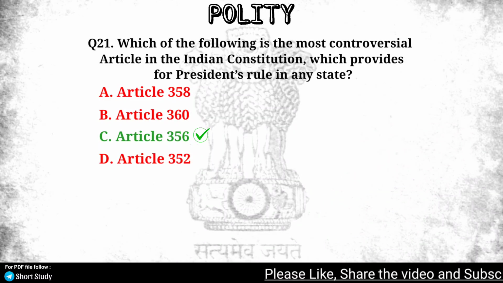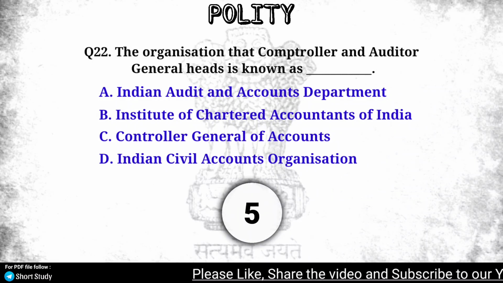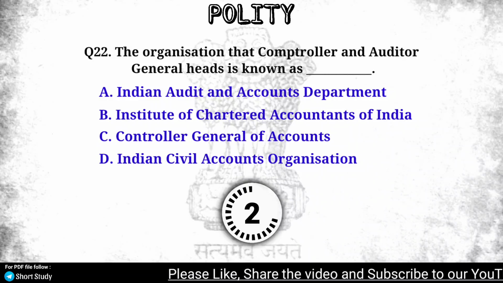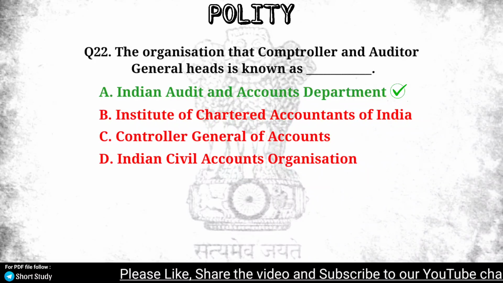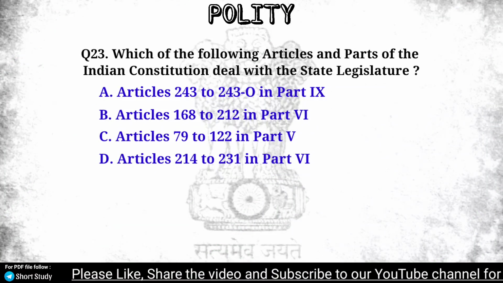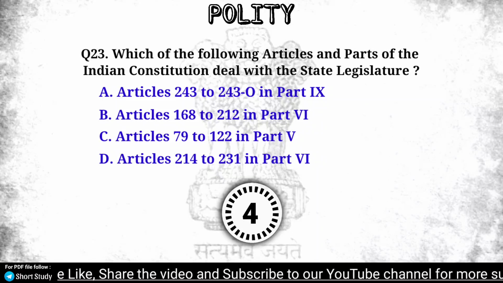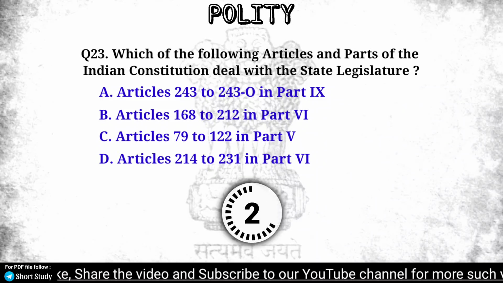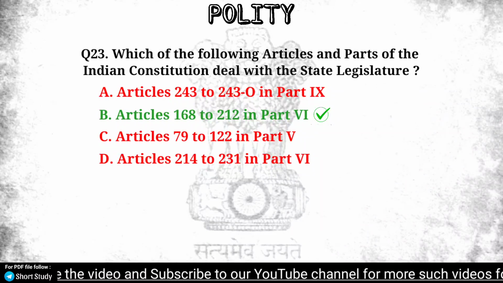Article 356. The organization that Controller and Auditor General heads is known as Indian Audit and Accounts Department. Which of the following articles and parts of the Indian Constitution deal with the state legislature? Articles 168 to 212 in Part 6.